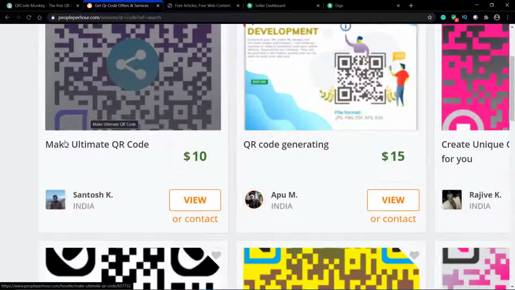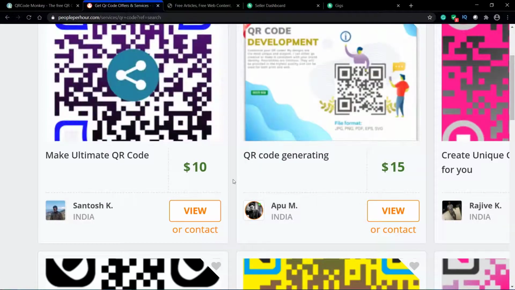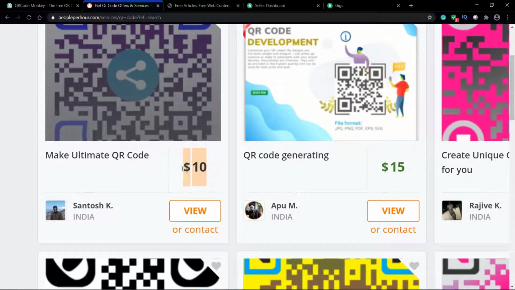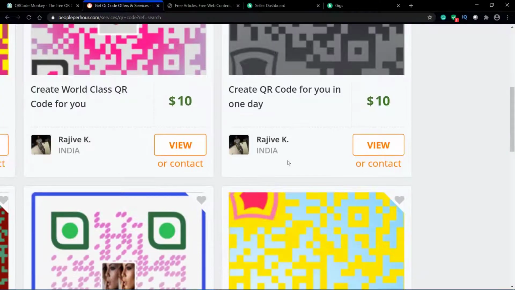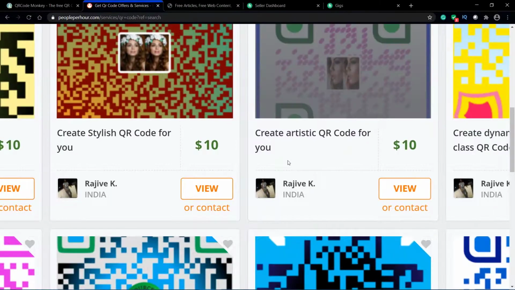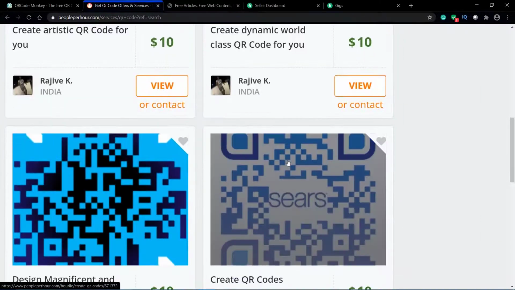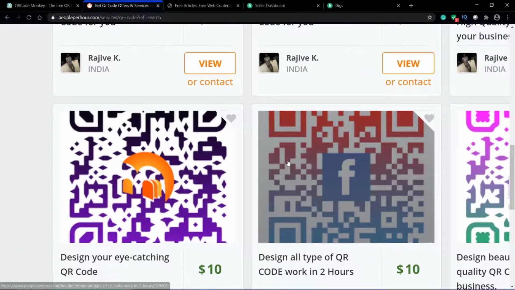See this guys, how people are actually earning by just creating small QR codes. You can see this service, and per QR code $10, $15, $10. How are people actually earning this much money from these websites? Do you want to know? Just follow along with this video and I'll show you step by step how you yourself can earn this much money by just creating QR codes.